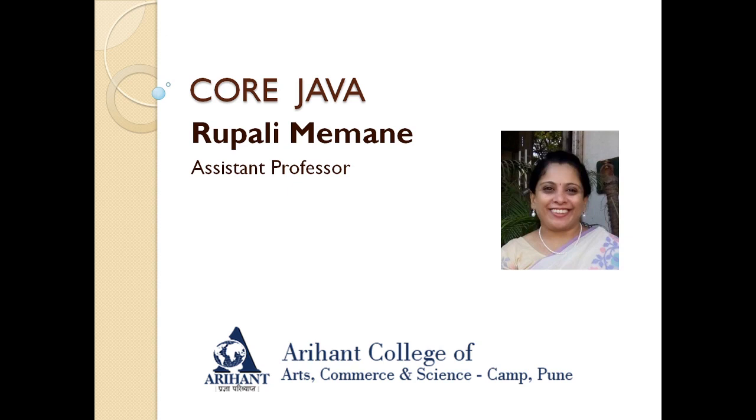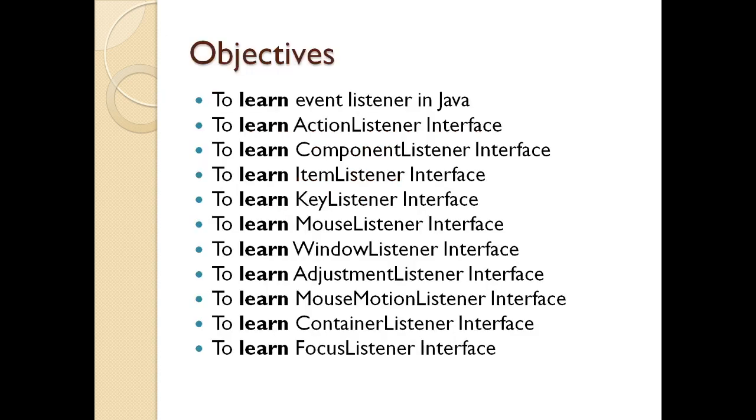In today's Java lecture, we will be learning what event listeners in Java are, what the action listener interface is, what a component listener interface is, the item listener interface, then we will see what a key listener interface and mouse listener interface are. We will also see the window listener interface and the adjustment listener interface. We will also proceed with the mouse motion listener interface, the container listener interface, and lastly we will see what the focus listener interface is. So to begin with, we will see what an event listener is.